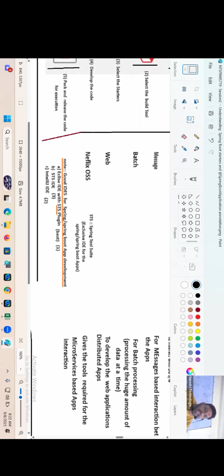Good IDEs for Spring Boot applications: Eclipse, STS, IntelliJ. Multiple IDEs are there or not there? Are you understanding my statement, guys? Come on, everyone. Okay.